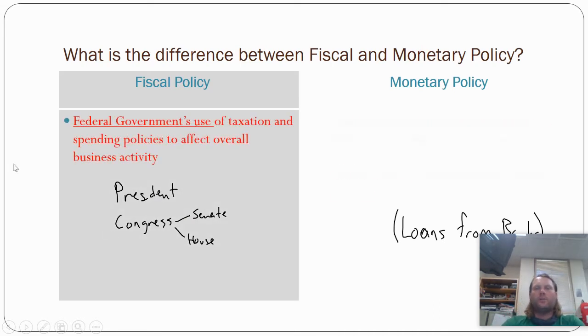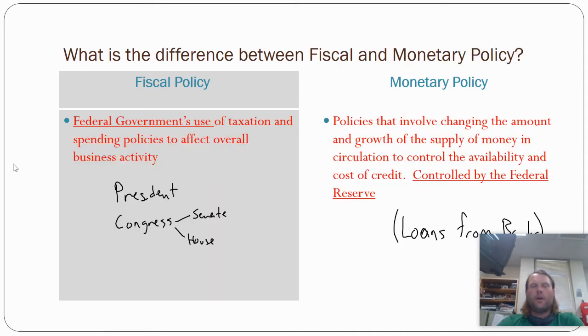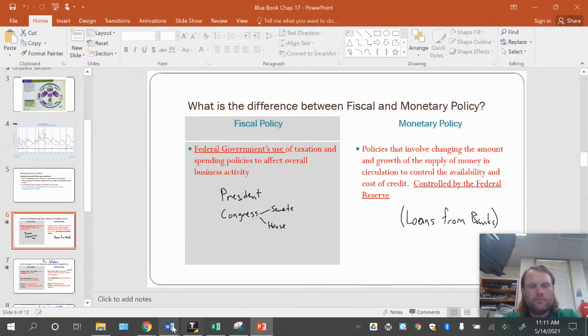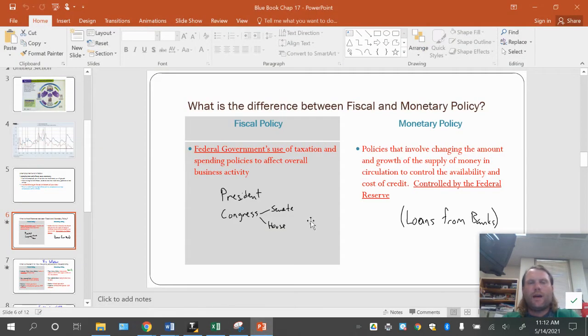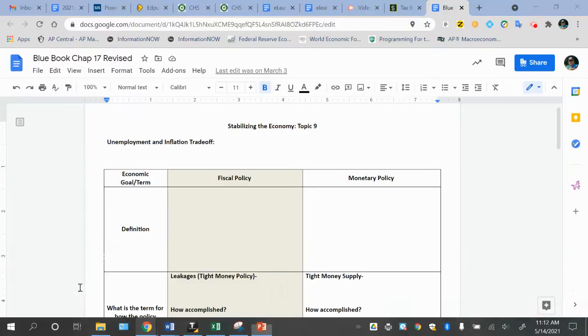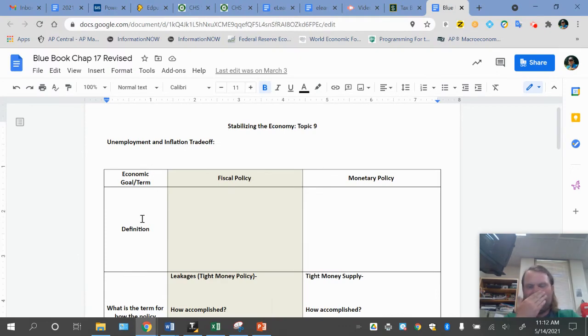Okay, so notice on your chart here, you've got those two columns. Obviously for fiscal policy, we're on the left. Notice how the notes are set up. We've got this first row right here, and then I wrote the question up at the top: what's the difference between monetary and fiscal policy? So I'm going to give you the definition here.